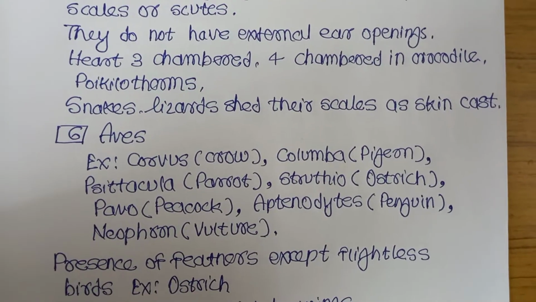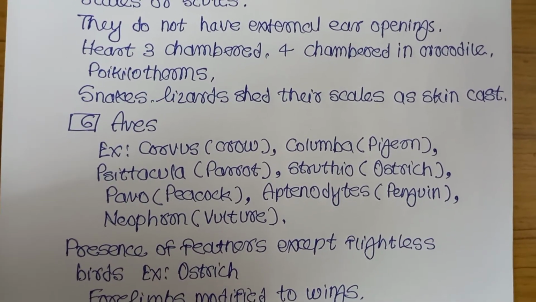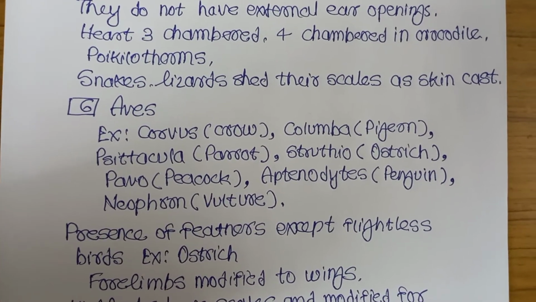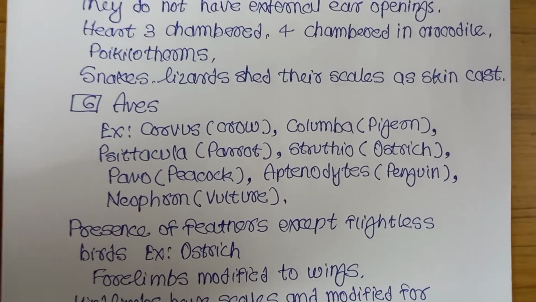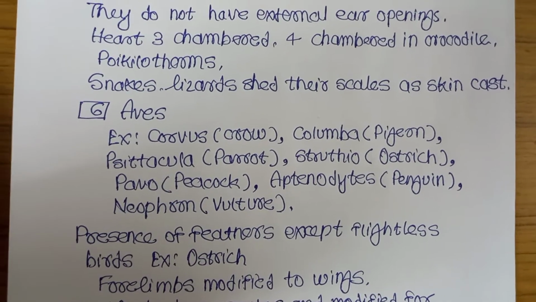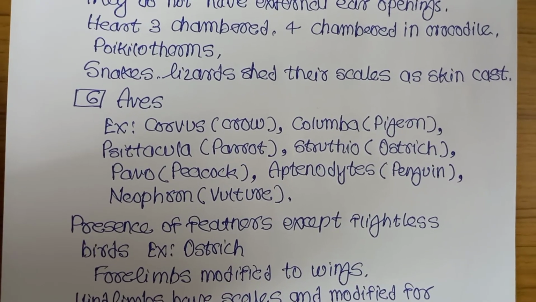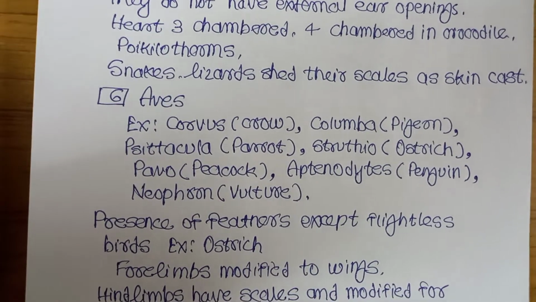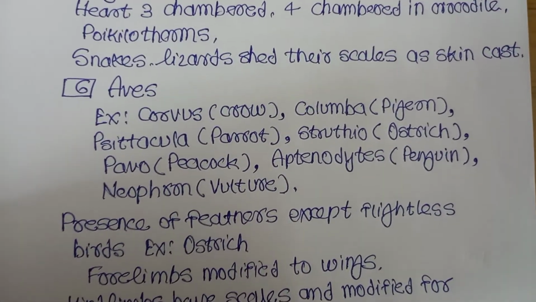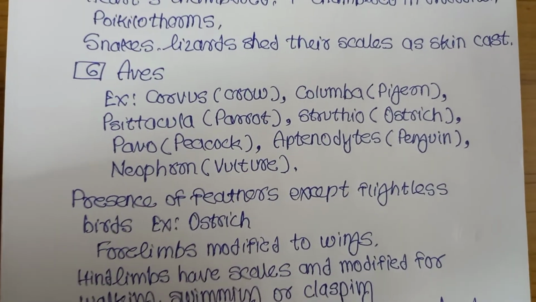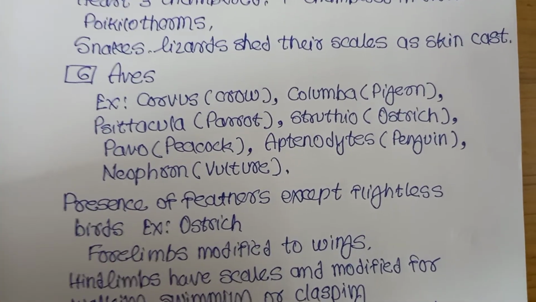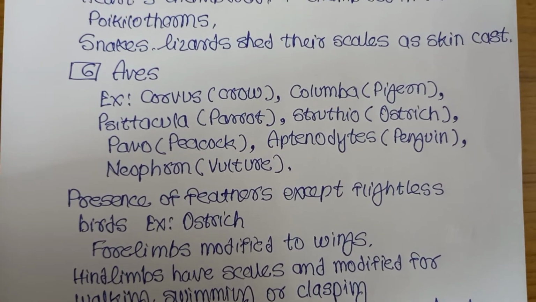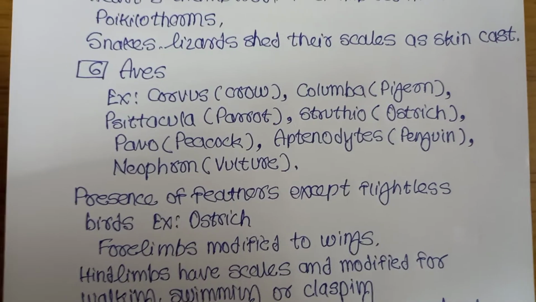Then the Aves. Which are the examples of Aves? Corvus, crow; Columba, pigeon; Psittacula, parrot; Struthio, ostrich; Pavo, peacock; Aptenodytes, penguin; Neophron, vulture. All these are the examples of the Aves. Aves have feathers. Except flightless bird, ostrich. Ostrich do not have feathers.